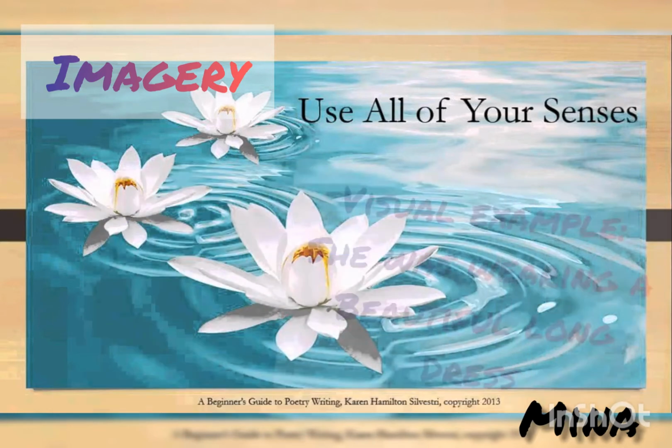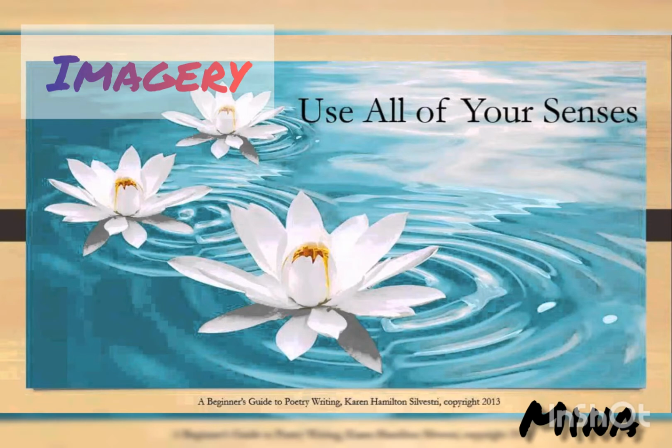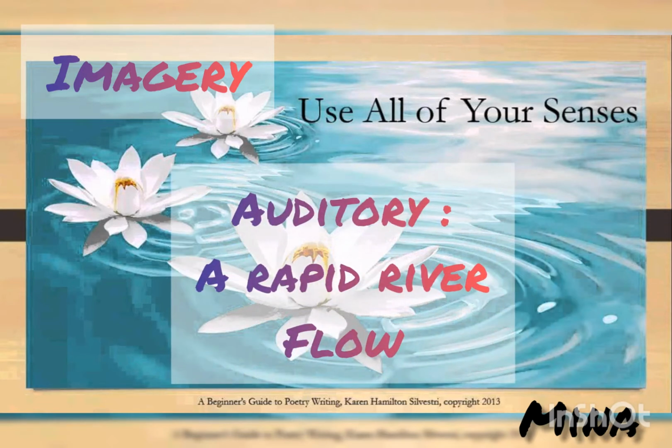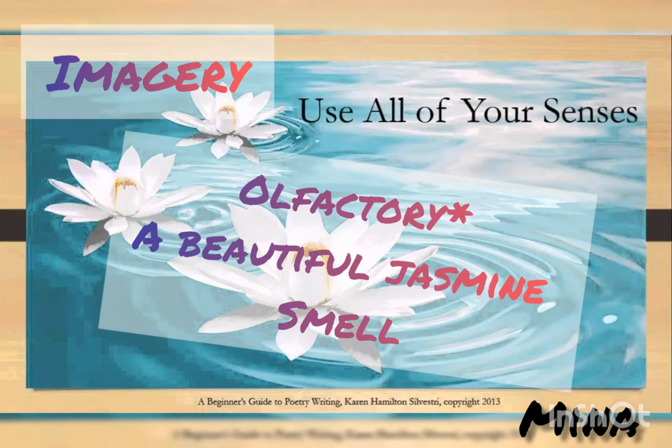The visual one, it is when you describe something and give the reader the impression of seeing the thing. She was wearing a beautiful long red dress. The next one is auditory. It is, for example, the flow of the river makes the reader imagine he is hearing the sound of the flow of the river. Olfactory, it is when we evoke the sense of smell. For example, field of roses, their scent is filling the air.